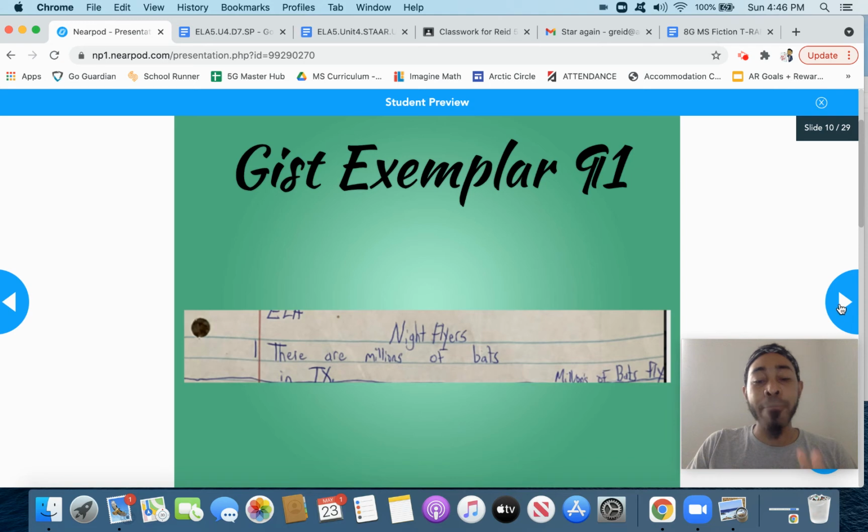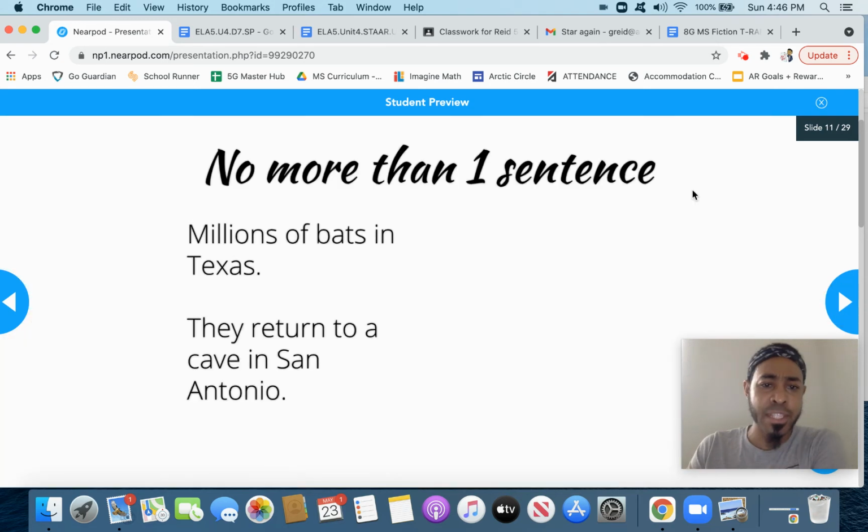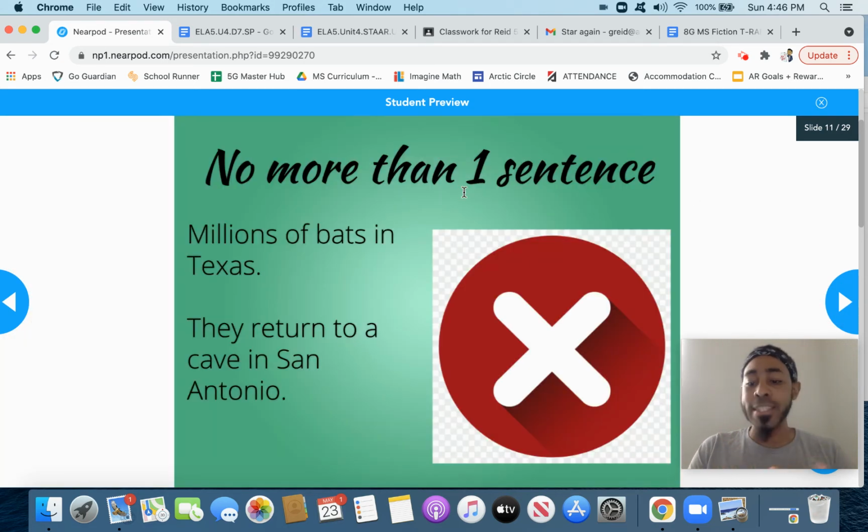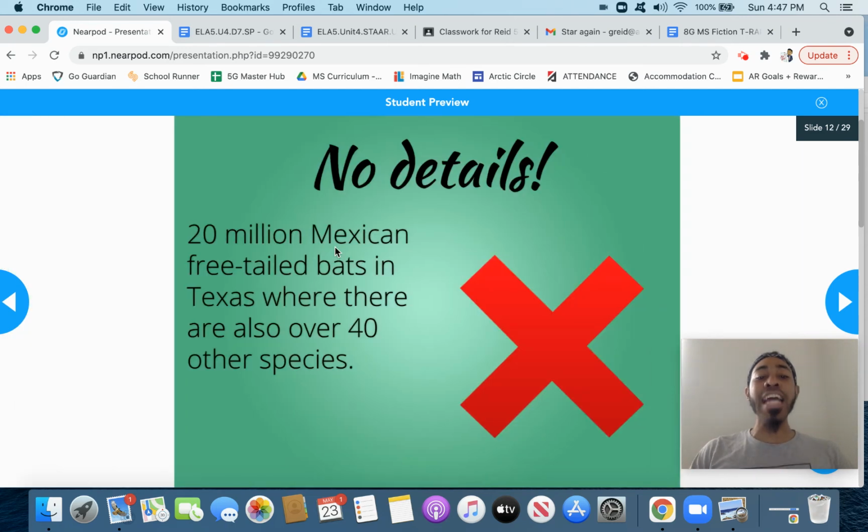Notice how it's sweet. I'm noticing some scholars in my advisory, they're doing this. They're writing more than one sentence. Don't do that. That's going to take up too much time. Okay? For example, millions of bats in Texas. They return to a cave in San Antonio. This is all information that is inside the paragraph. Yes, however, we're writing a gist. Keep it at one sentence. I'm also noticing some scholars are adding details. No, don't do that. 20 million Mexican free-tailed bats in Texas, where there are also over 40 other species.